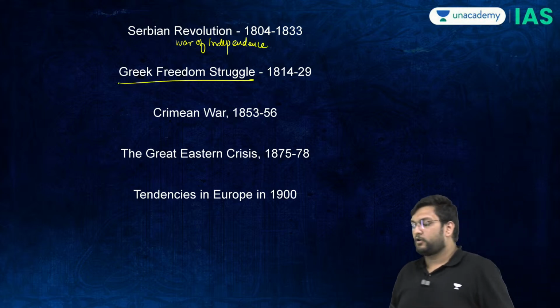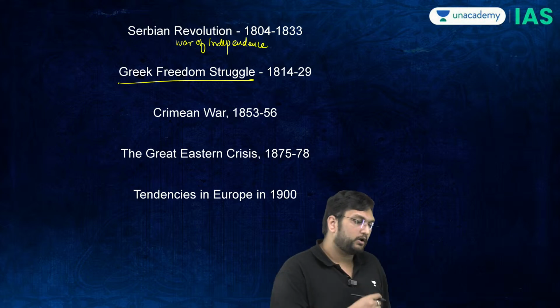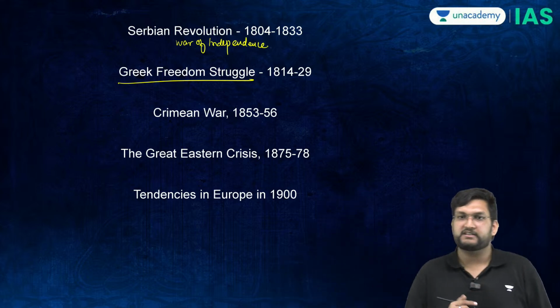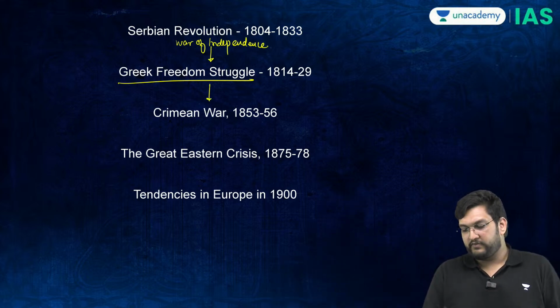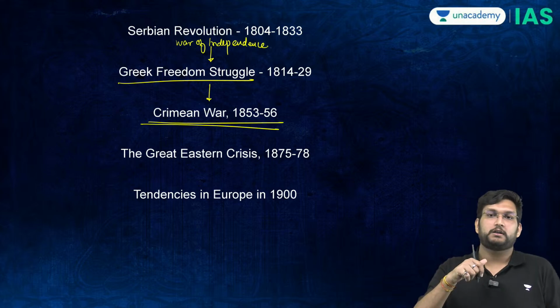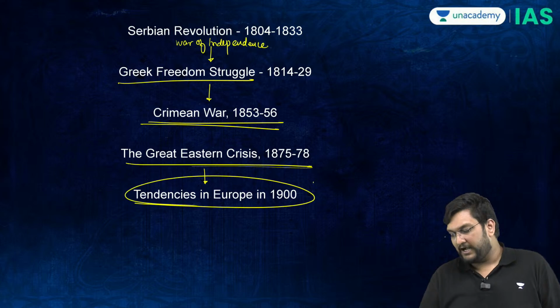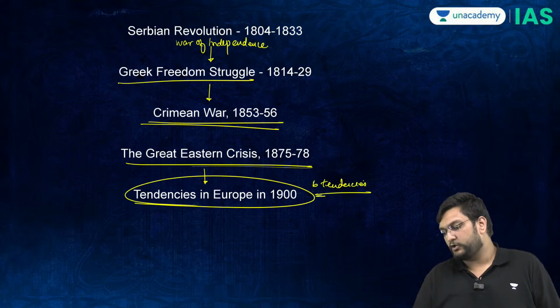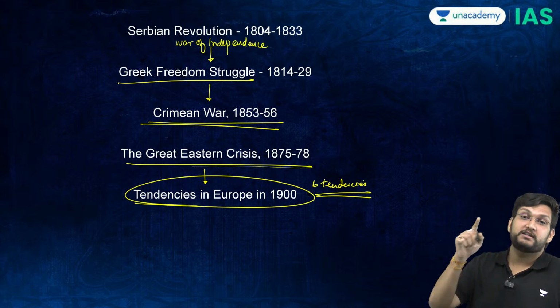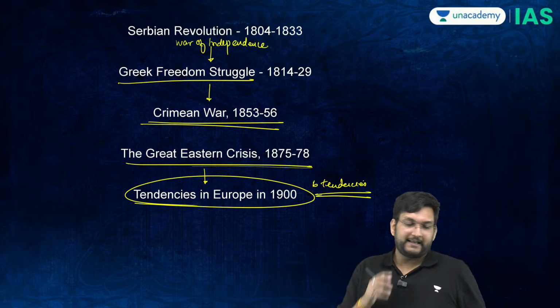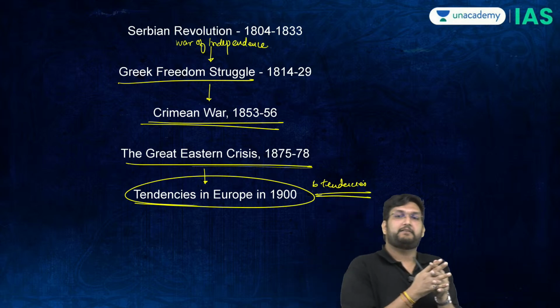Thereafter, we have the Greek War of Independence or the Greek Freedom Struggle. Then we have the Crimean War. Then the Great Eastern Crisis. And in the end, we'll understand the 6 tendencies which are prevalent in Europe, which will explain the First World War itself. Now, let's systematically cover each.